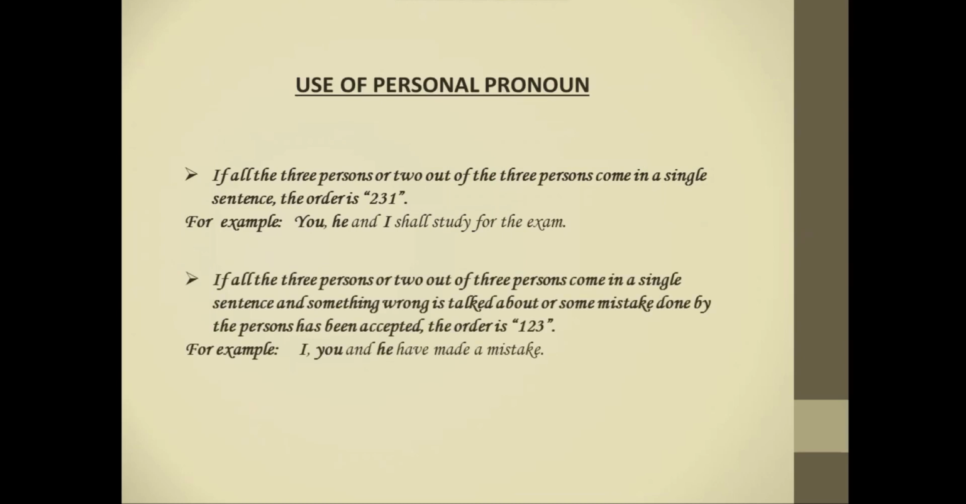Next, if all the 3 persons or 2 out of 3 persons come in a single sentence and something wrong is talked about or some mistake done by the persons has been accepted, then the order will be 1, 2, 3. For example, I, you and he have made a mistake. It means first person will come first, then second person, and then followed by third person.